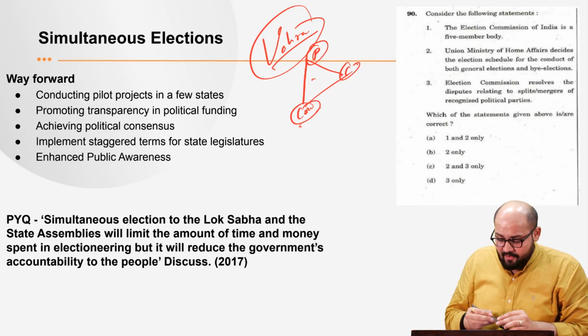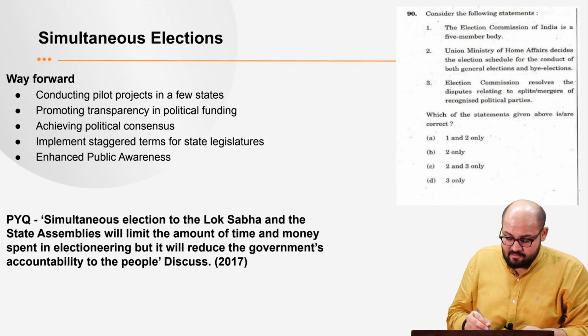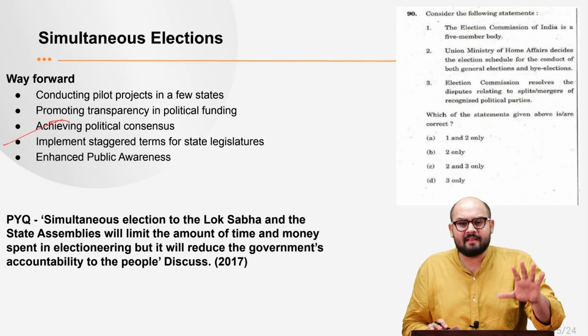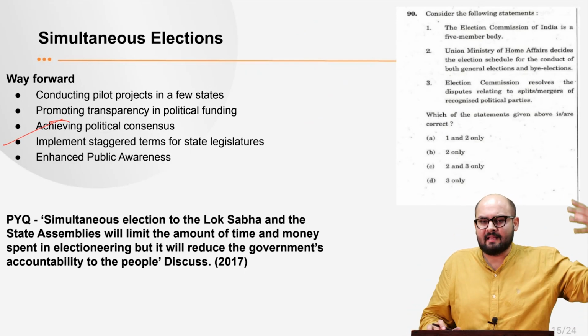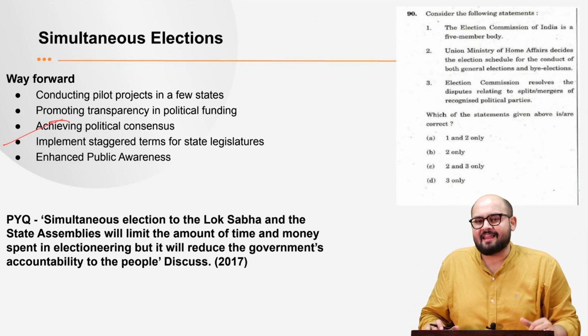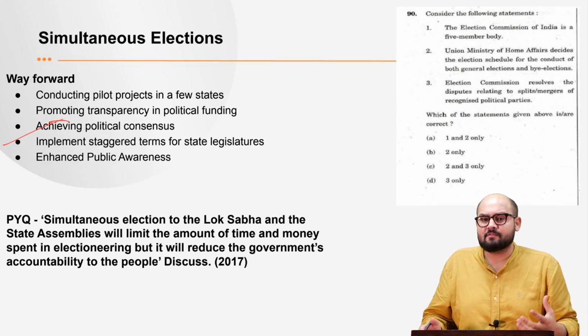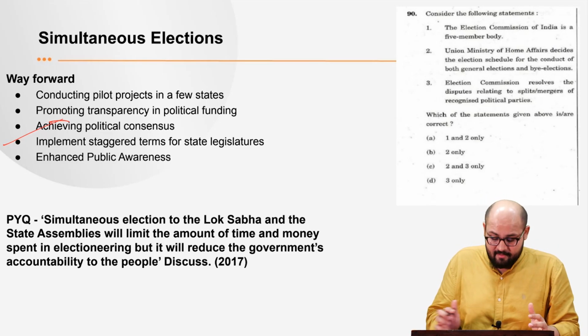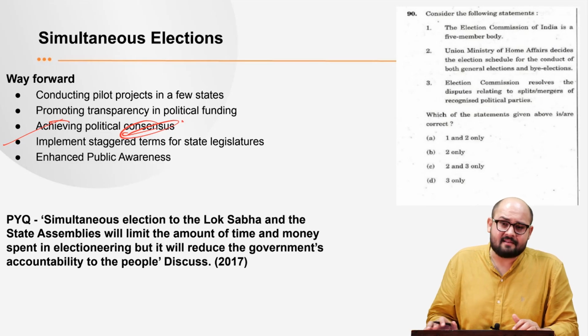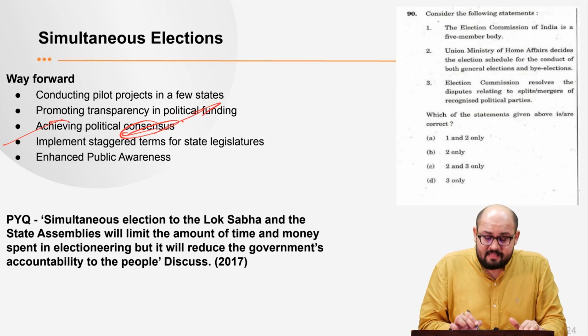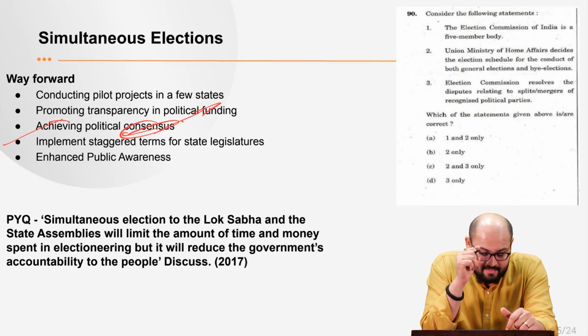Next, we need to have a political consensus. See, it should not be that a single party at the national level or a coalition at the national level is deciding for all these states. You have regional parties as well. You need to have a consensus, right? And probably we would see that. So we need to have a consensus with respect to these simultaneous elections.